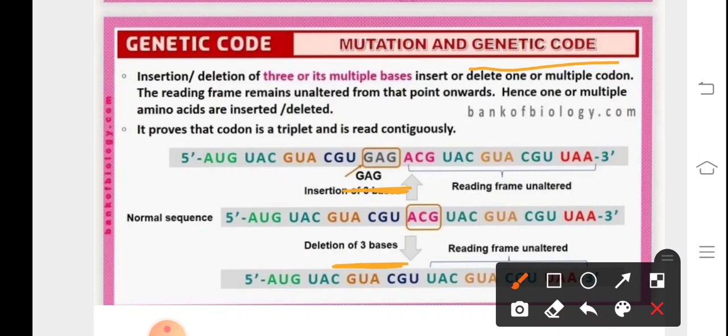So that would result in the formation of a faulty protein. And by this it also proves that the codon is triplet and is read in a continuous manner, because the insertion of a triplet, that is a unit of 3 nucleotides, and its deletion changes the reading frame and the expression of it into polypeptide as well.